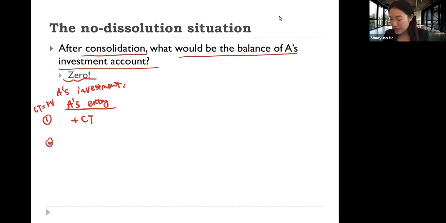And then in the second situation, when consideration transferred is less than the fair value of firm B's net identifiable asset, the investment account is actually increased by consideration transferred and also increased by the gain on bargain purchase.